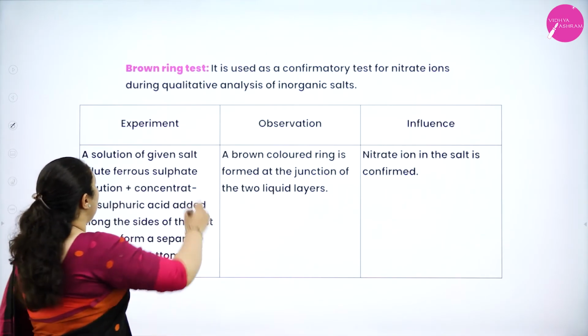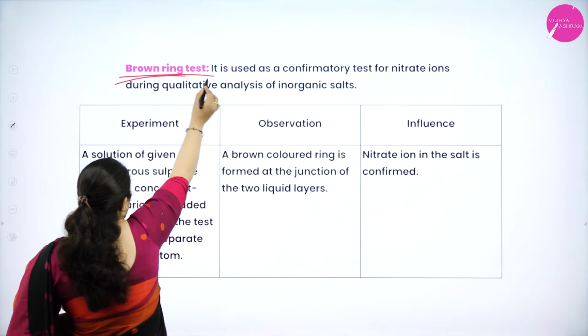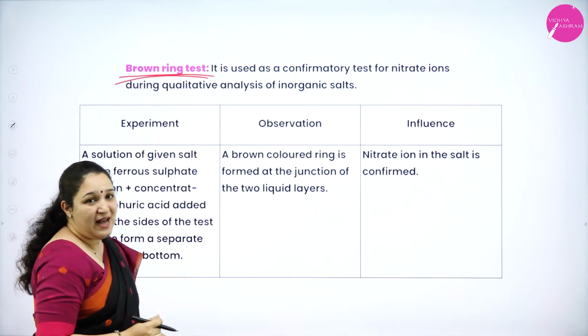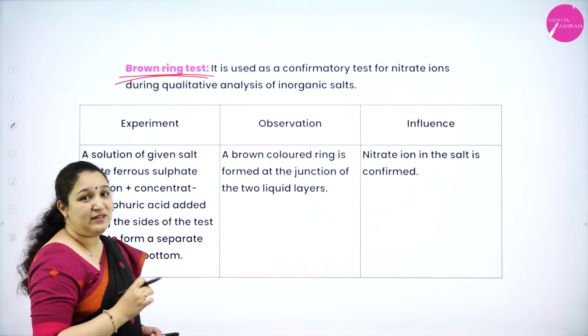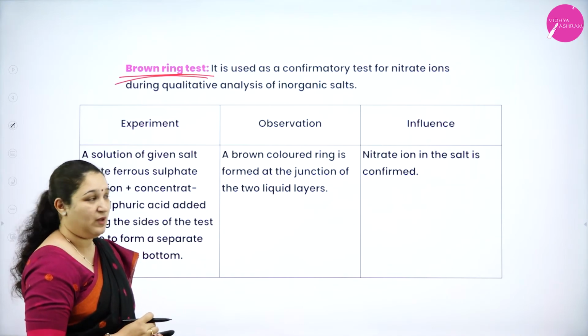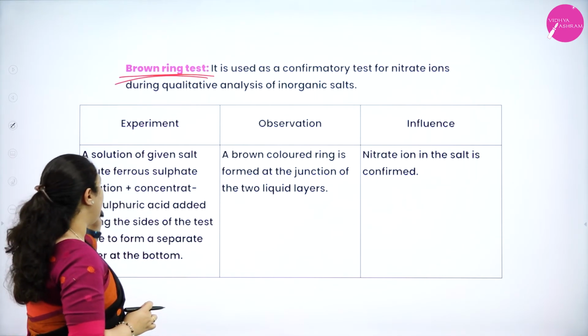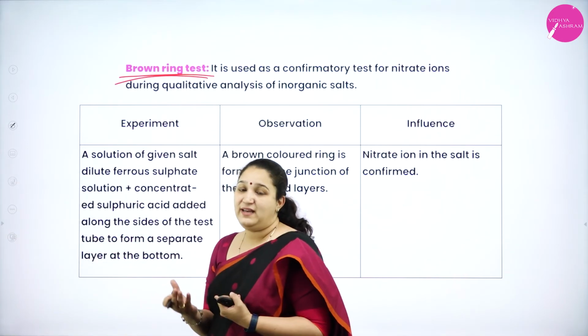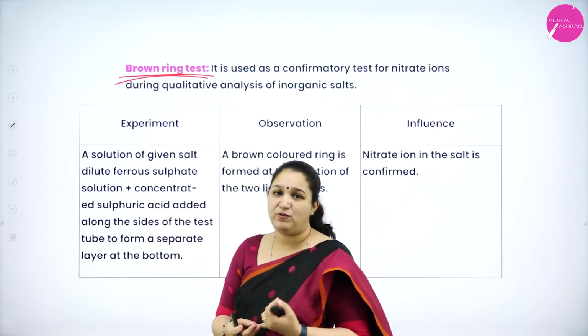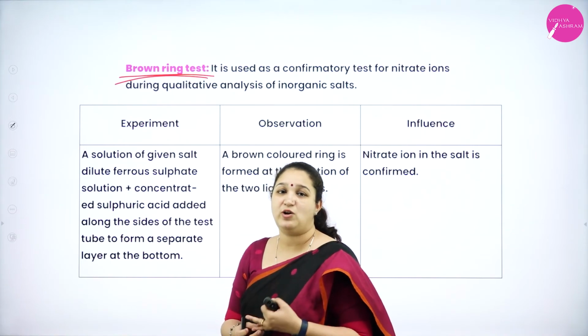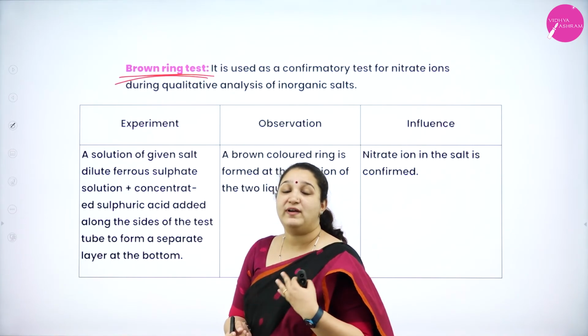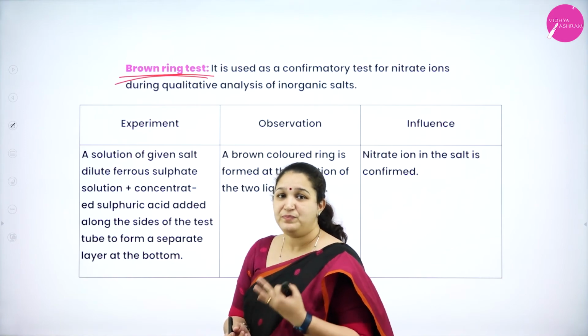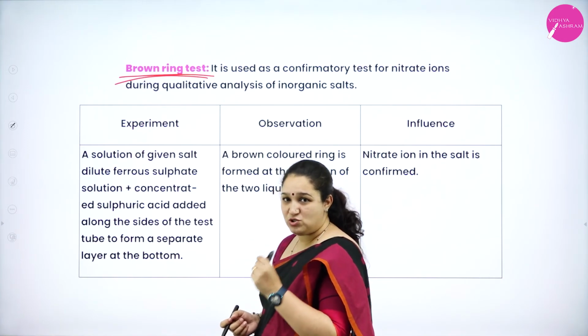So that's about oxidation of non-metals. Next we have something called the brown ring test. It is used as a confirmatory test for nitrate ions. So what are we doing? We are taking the given salt solution. It may be any salt which contains nitrate. For example, we can take strontium nitrate, or barium nitrate, or potassium nitrate. So we are taking a nitrate salt solution.